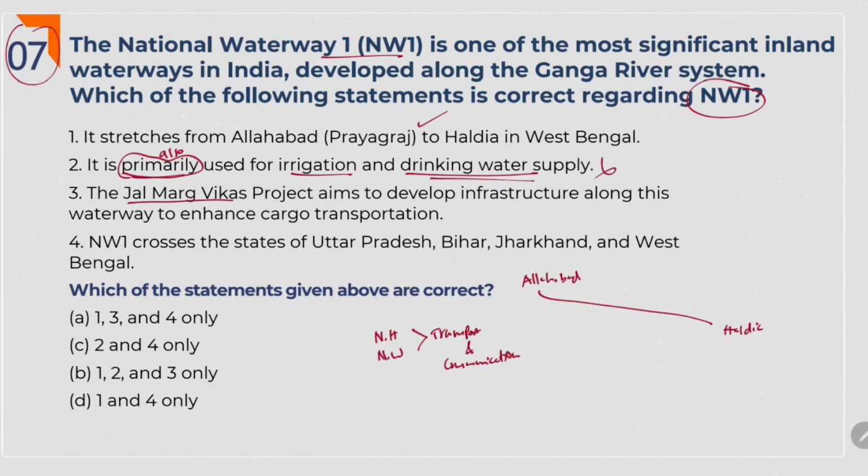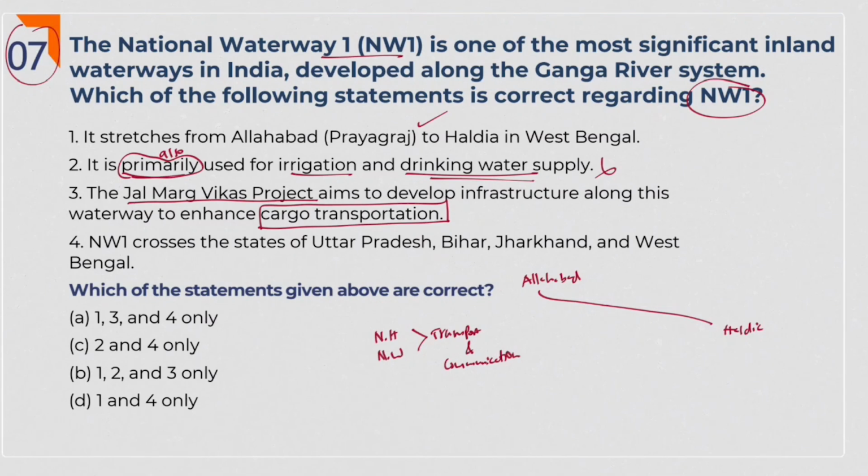The Jal Marg Vikas project aims to develop infrastructure along this waterway to enhance cargo transportation. See, in the third option they gave a hint. We are using it for cargo transportation. Even if you didn't get the idea while reading the second option, immediately when you are reading the third option, you should think, yeah, this is used for transportation, right? How can they say it is used for irrigation in the second option? So we can eliminate the second option.